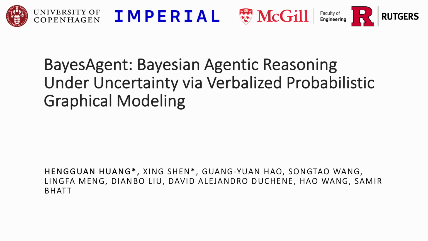My topic today is BayesAgent, Bayesian agentic reasoning on the uncertainty with verbalized probabilistic graphical modeling. While large language models excel at reasoning, they lack a principled framework for uncertainty modeling or capturing latent structure, especially when the tools sometimes produce misinformation. And we are going to explore this a bit in this talk.